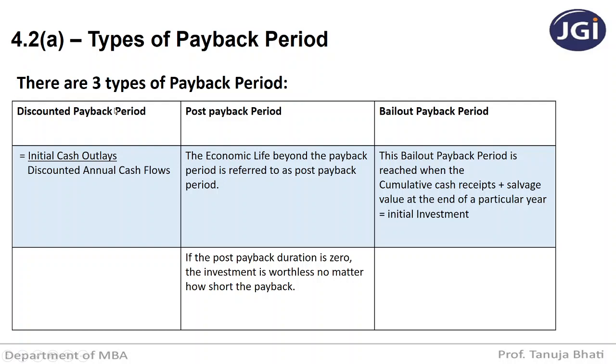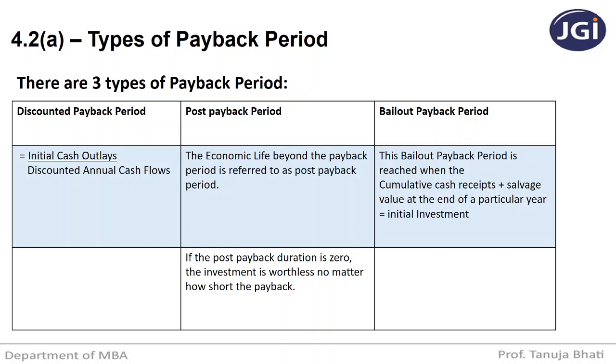For discounted payback period, the formula to calculate the payback period is initial cash outflow, that is the initial investment, divided by discounted annual cash flows. Now the normal payback period, how do you calculate? That is cash outflow divided by annual cash flows. But here under the discounted method, you are going to discount the cash flows. That means bringing the cash flow to the present value. Always, when is the discounting technique used? Whenever you are going to bring the cash flow to the present value.